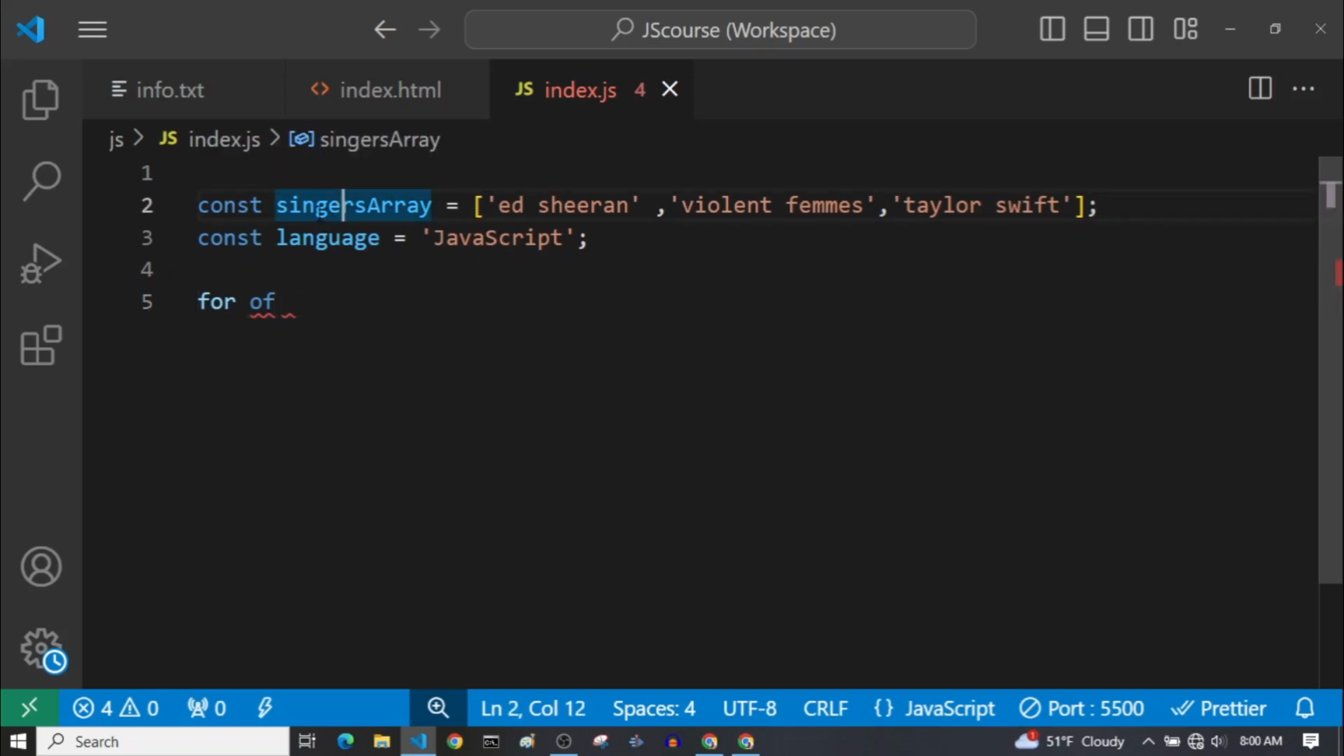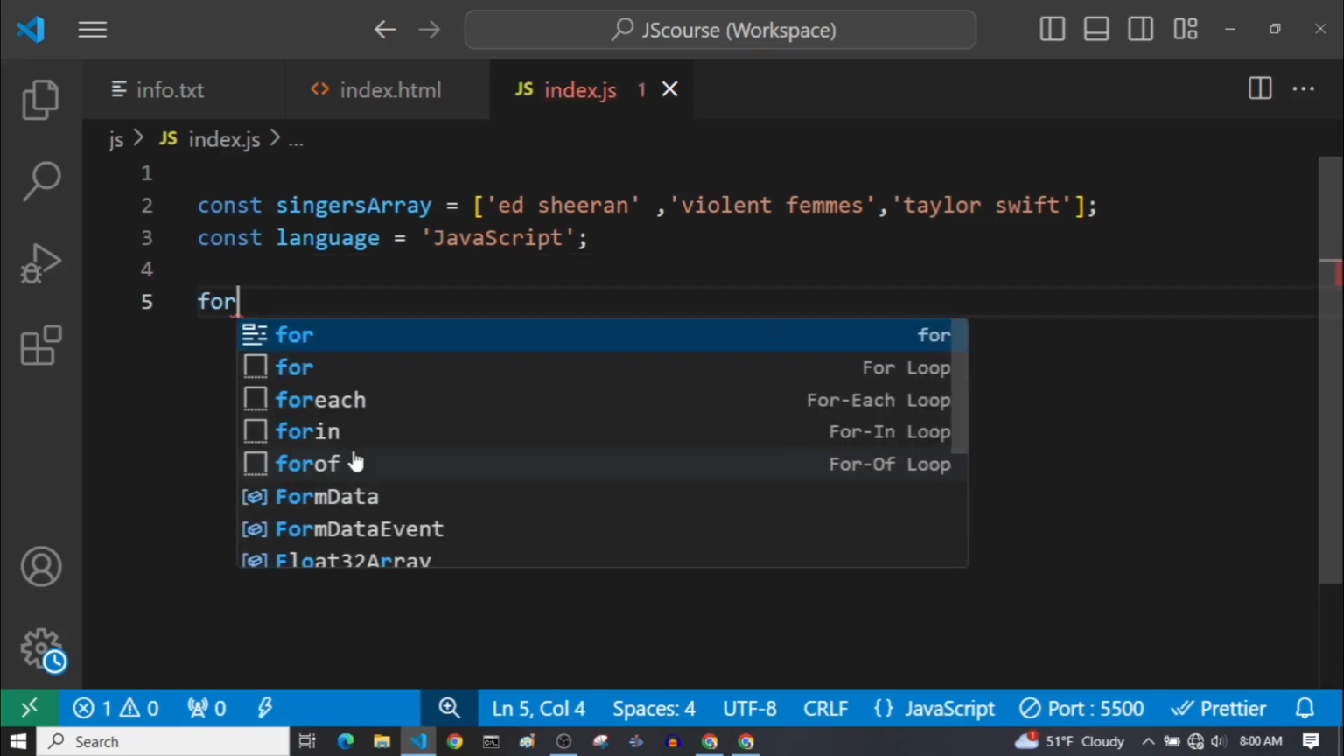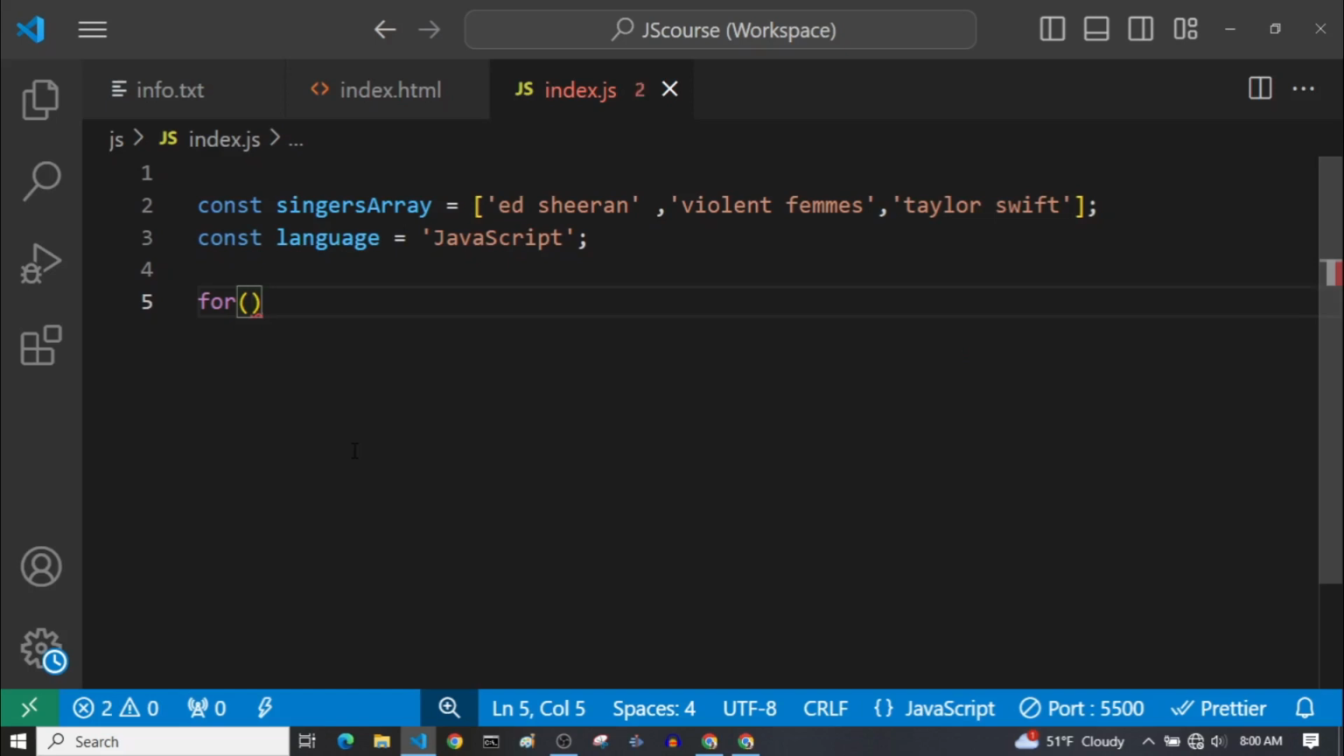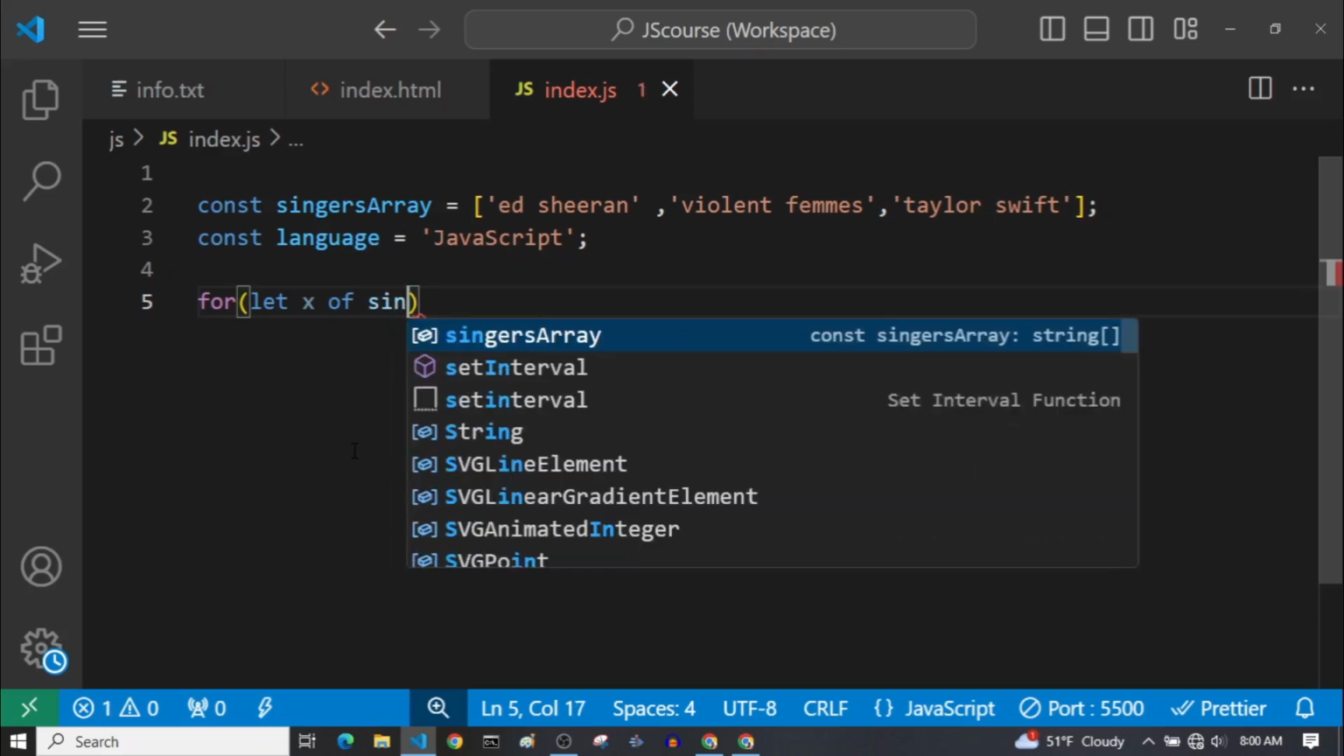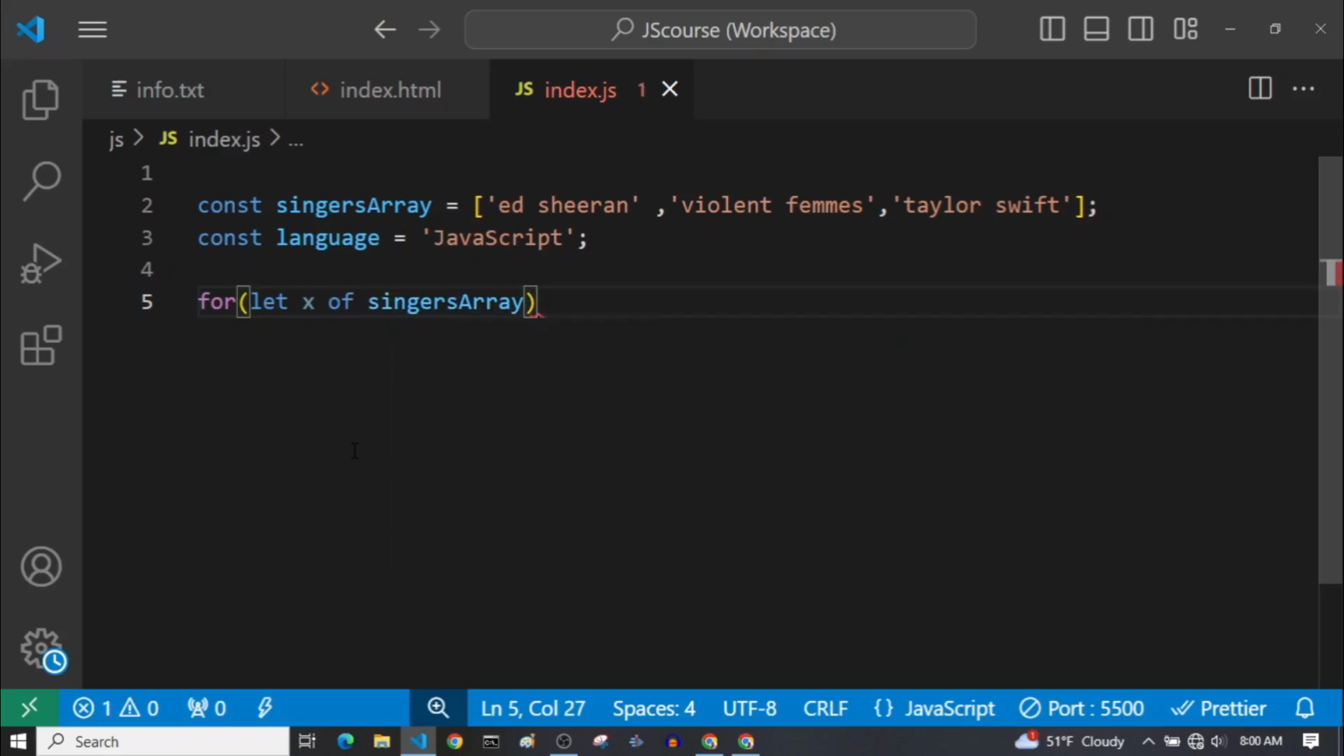So now let's see how we can iterate over this array using for of loop, because this loop is used for iterating over arrays and strings and iterable objects. So we should write for, then inside these parentheses we can have a variable and then our iterable object. So in this case, let's define our variable, let's name it x, and then we should use the of keyword. Let x of, then our array or string or any iterable object here. So let's use singers array and then our loop body.